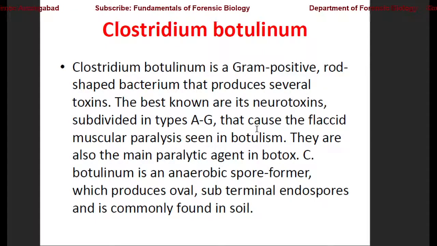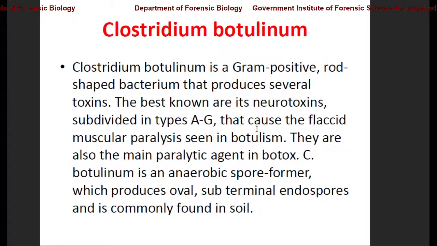Now, Clostridium botulinum, as we all know, it is responsible for producing a toxin, a deadly toxin. So, what is this Clostridium botulinum? It is a gram-positive, rod-shaped bacteria that produces different types of toxins. The best known are its neurotoxins. Neurotoxins means the toxins which paralyze or alter the nervous system.